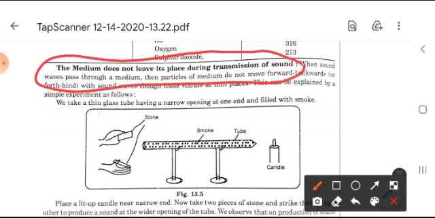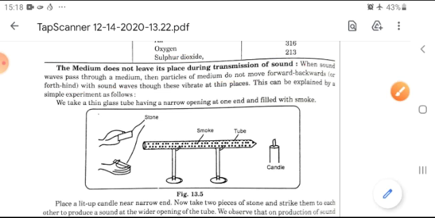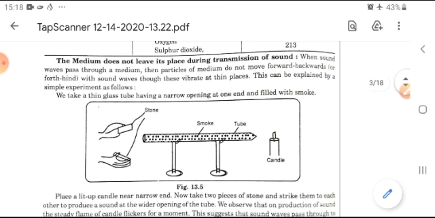If we take two stones and start vibration or sound through it inside the pipe, and the glass tube is filled with smoke, then after creating the sound, the candle at the other end is burning, then sound goes through the glass tube and starts vibrating the flame, or you can say the lighted area of the candle vibrates.